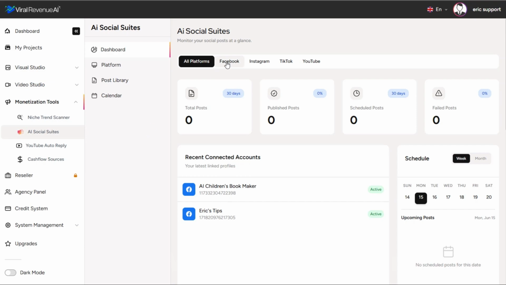Specifically, these 4 platforms: Facebook, Instagram, TikTok, and YouTube. Now, this year, I've been spending a lot of time building some niche businesses, and I have found that these are the 4 platforms that matter for me, and I know for a lot of other businesses out there.